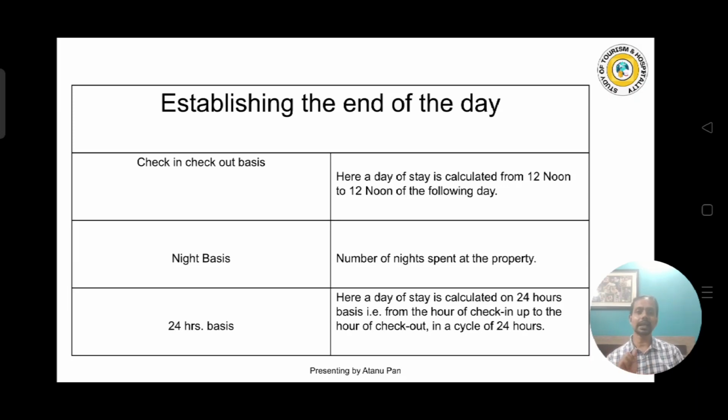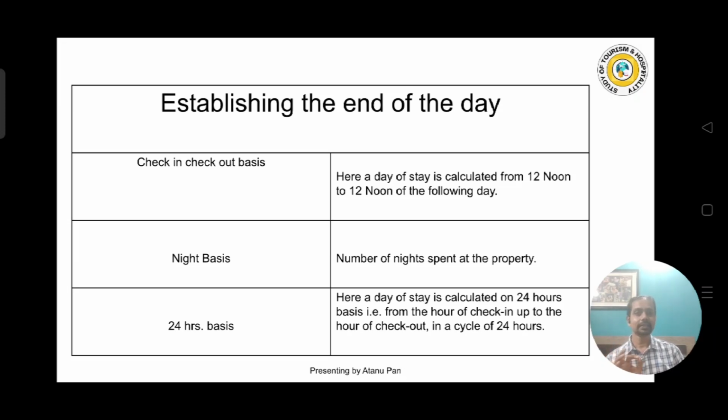The next one is the night basis. Night basis means we count how many nights the guest is going to stay. And the 24 hours basis is the third one. The 24 hours basis is a little bit different. Suppose a guest checks in at 9 o'clock at night, we will consider one full day until the next day 9 o'clock at night, from 9 p.m. to 9 p.m. Another example, if a guest checks in at 5 p.m., we will count one full day, 24 hours, until the next day 5 p.m.